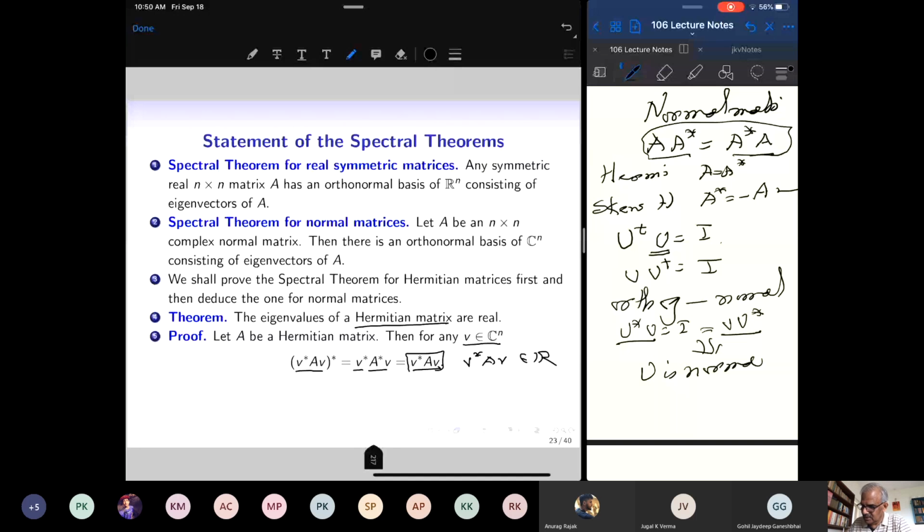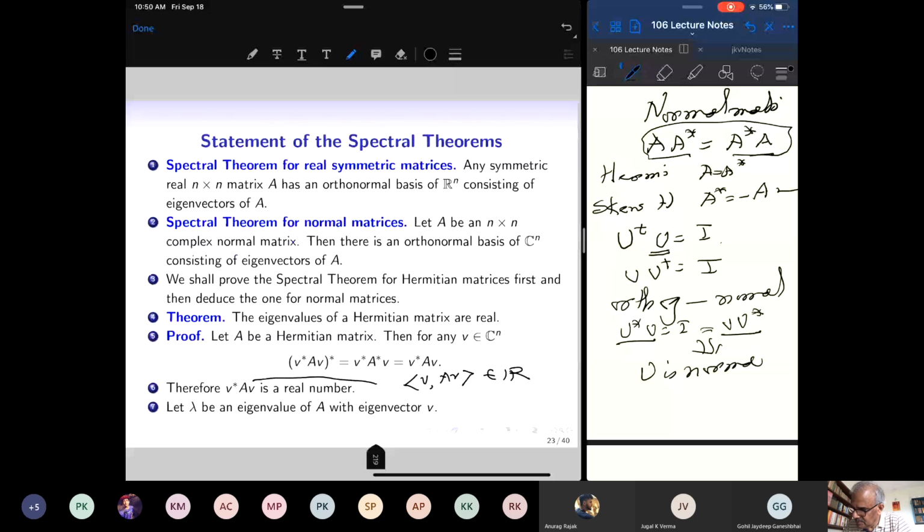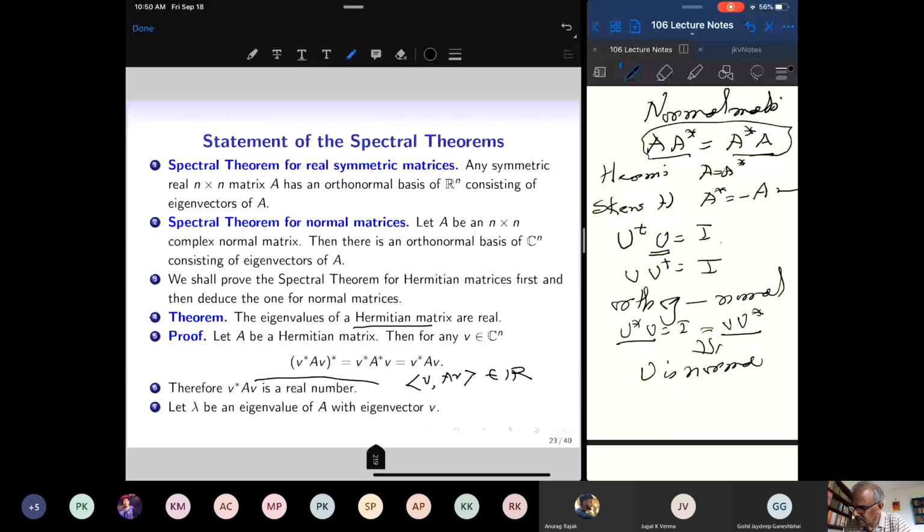In other words, if I take the inner product of V with AV, this is a real number, if my matrix is Hermitian. So suppose lambda is an eigenvalue and V is the corresponding eigenvector, so AV equals lambda V. Then look at V star A V. AV is lambda V, but lambda will come out, since this is a matrix product.